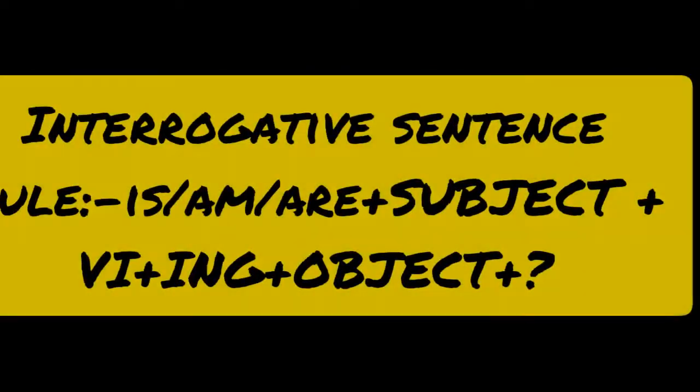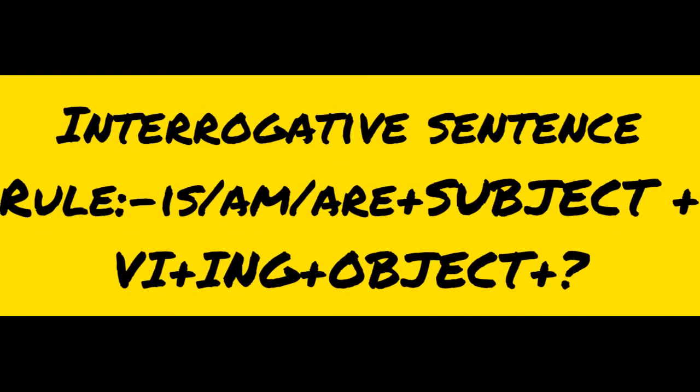In an interrogative sentence, we place is, am, are at the beginning of the sentence. This is mandatory, so memorize it. Because it is an asking statement, when you want to ask something or raise a question in front of somebody, in present continuous tense you have to use is, am, are at the beginning of the sentence, not in the middle or at the end.